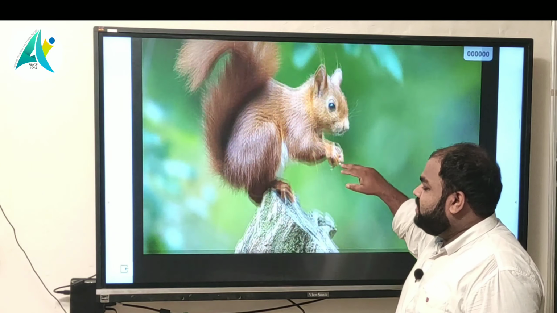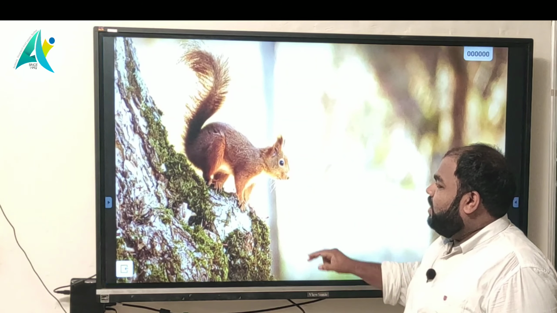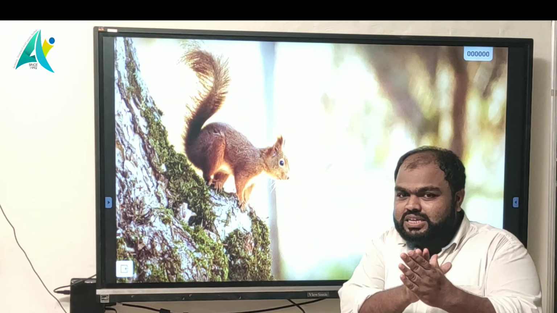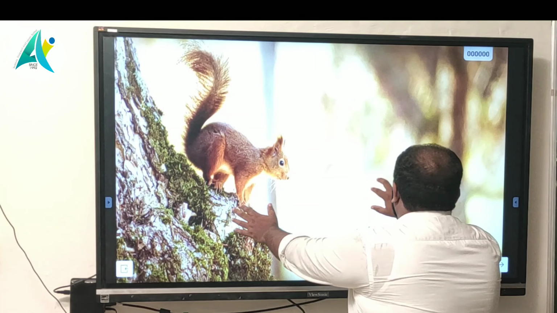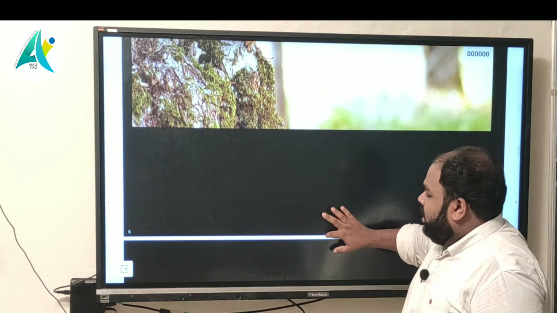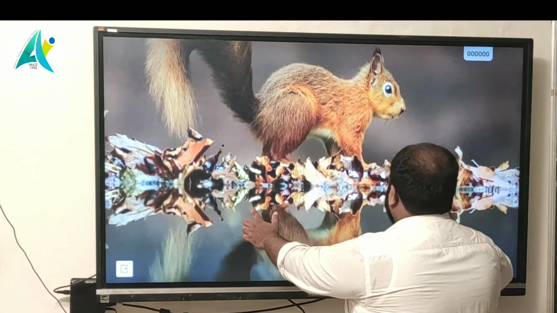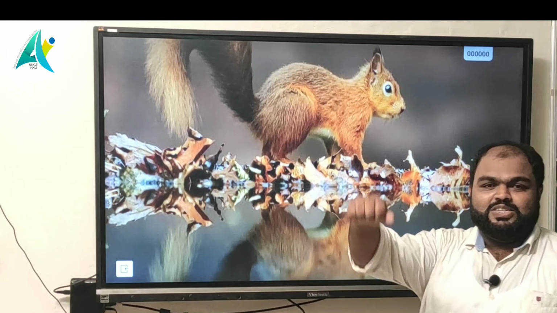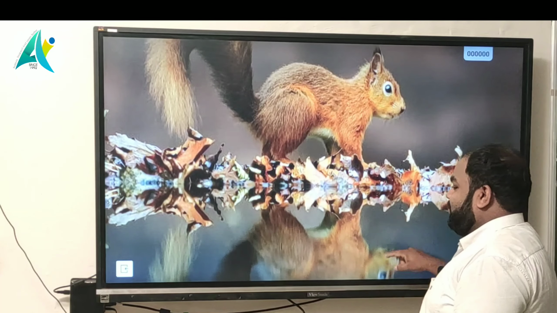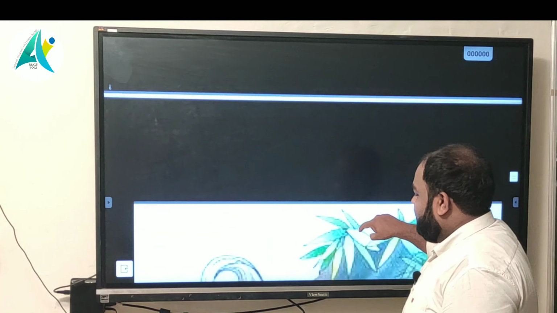So this is the first one. Then the second picture, one more squirrel. Look at this. Is there any similarity with the first one? This is one more squirrel. Let's look at the next one. This is the third squirrel. Here you saw three squirrels. One more image I am showing here, the fourth one.